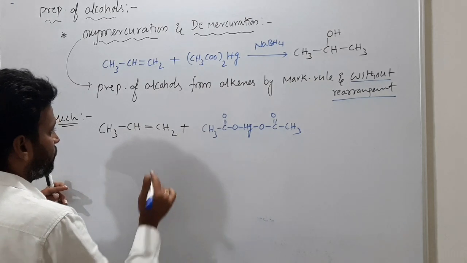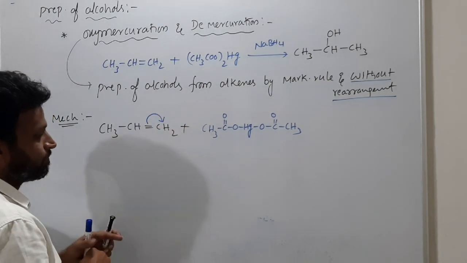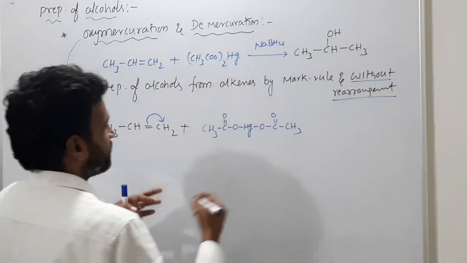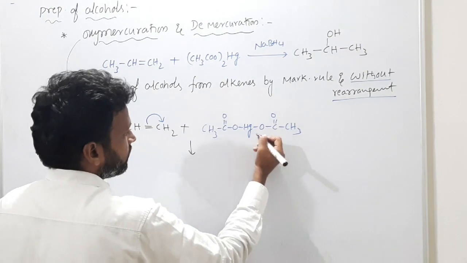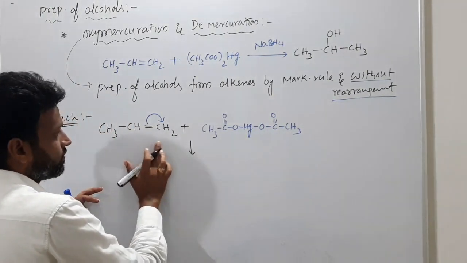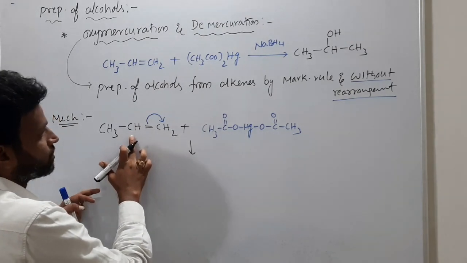So what happens now? Migration is certainly like this. Now what happens when these react? One of the CH3COO minus will go and Hg will add on this, and the negative charge will add on this positive carbon.